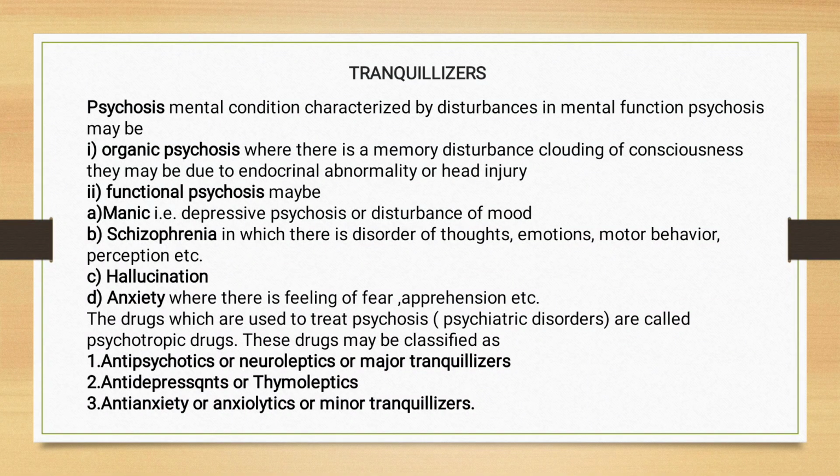The second one is functional psychosis. Functional psychosis again has four types: manic, schizophrenia, hallucination and anxiety. In the manic condition, there is a depressive psychosis or disturbance of mood. The mood swings; sometimes the patient is angry, sometimes laughing, sometimes calm. The mood changes. Mainly depression occurs where the mood has changed.